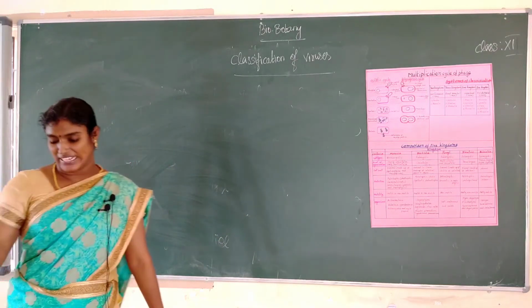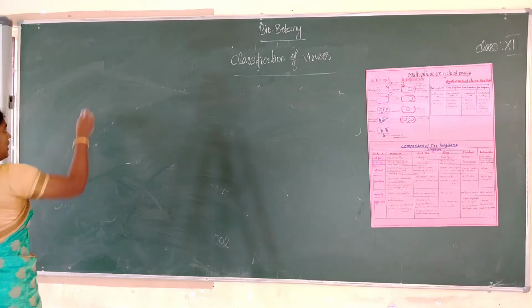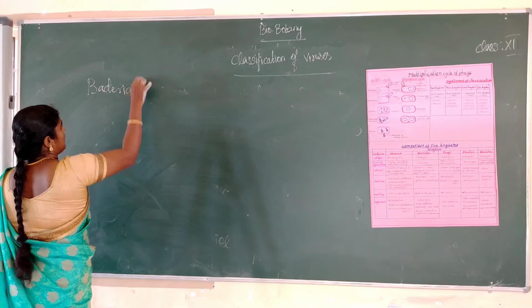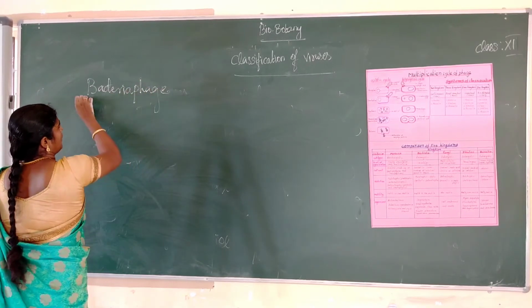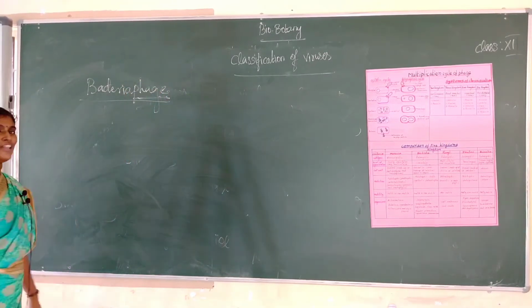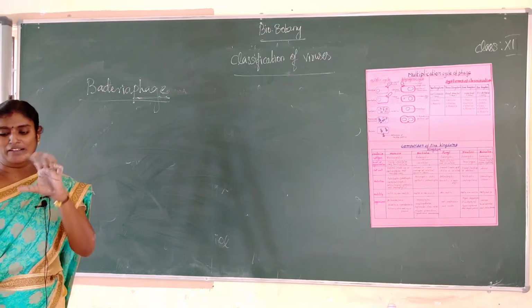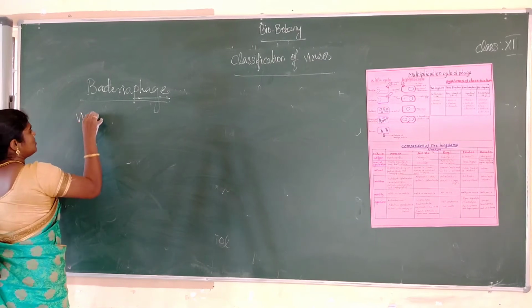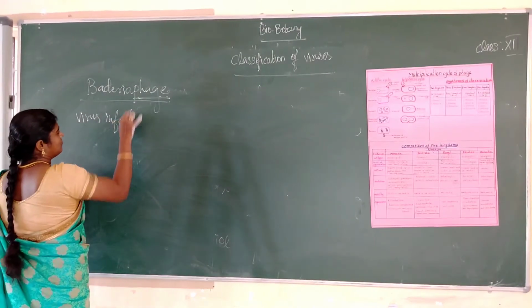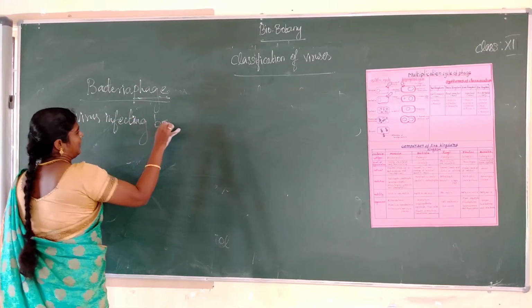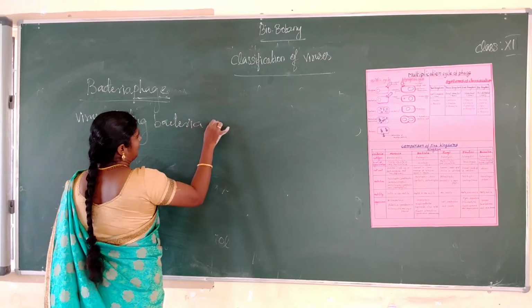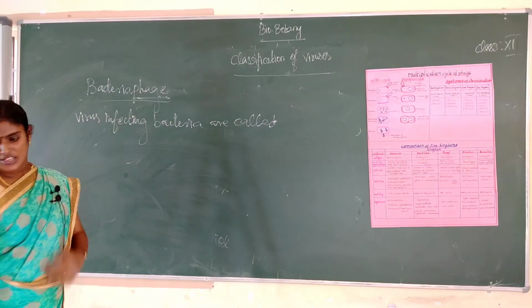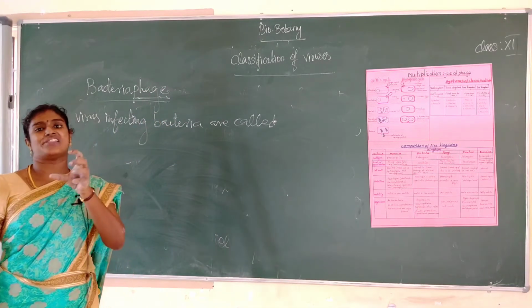Viruses infecting bacteria are called bacteriophage, or phage. It literally means eaters of bacteria.